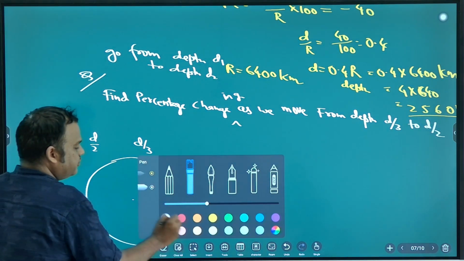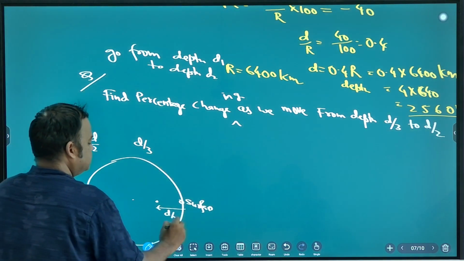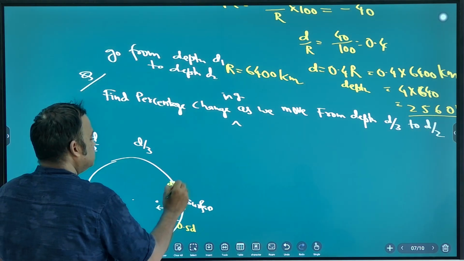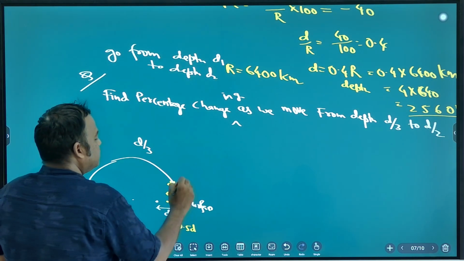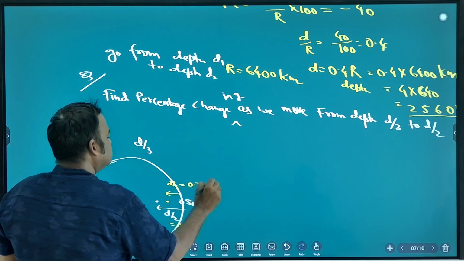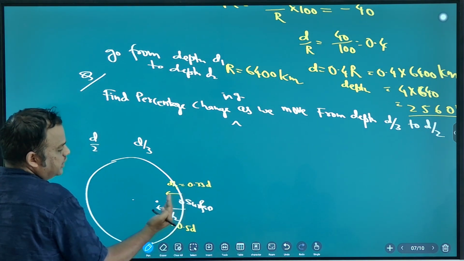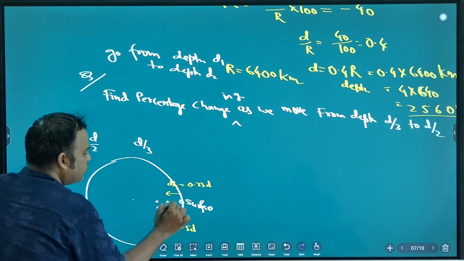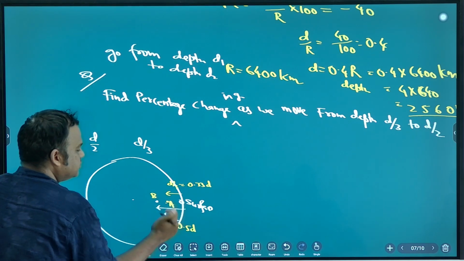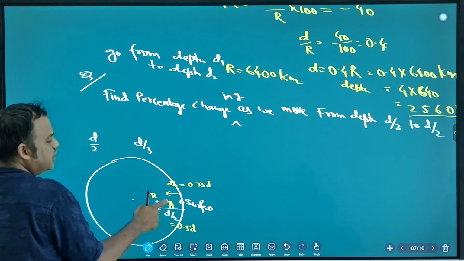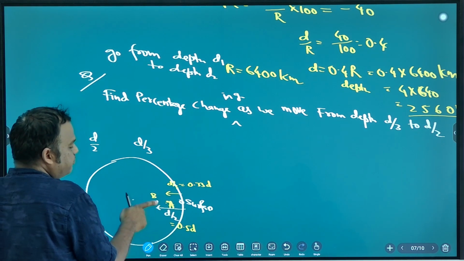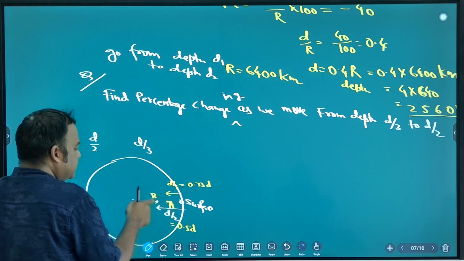D by 2 means 0.5 d, and d by 3 means 0.33 d. So you are going from A to B. Initially you are at A at depth d by 3. Finally you are at B at depth d by 2.